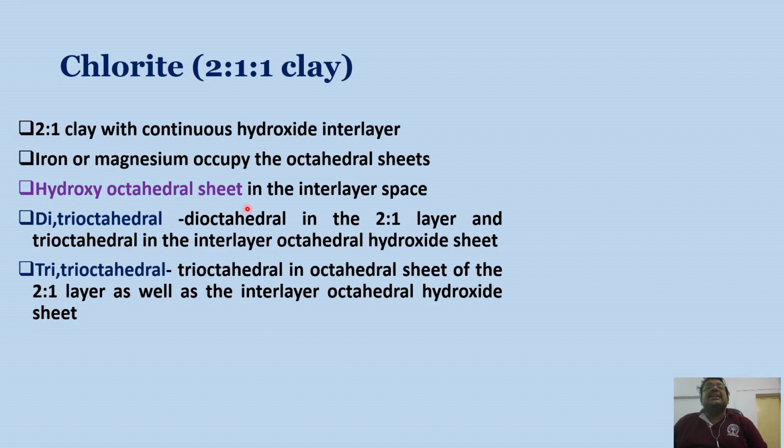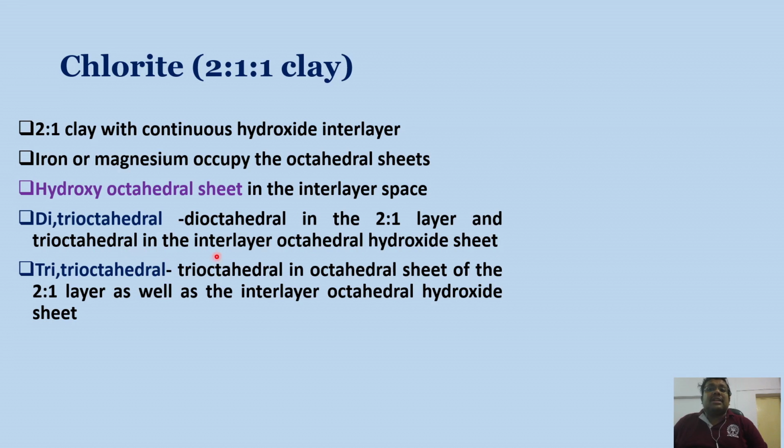Depending on whether aluminum or magnesium is present in the hydroxy octahedral sheet, we name them differently. For example, in case of dioctahedral trioctahedral chlorite, it is dioctahedral in the 2:1 type of layer and trioctahedral in the interlayer octahedral hydroxide sheet.